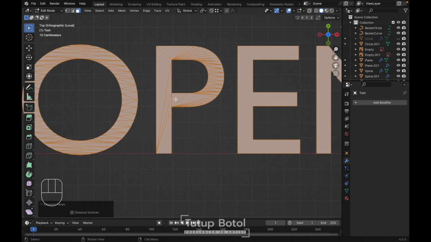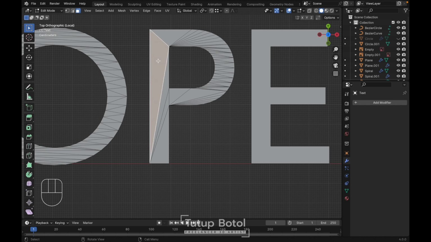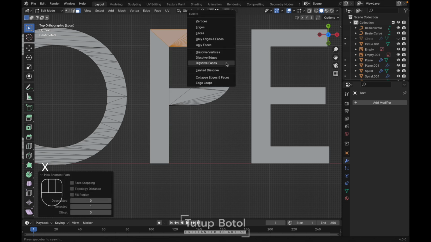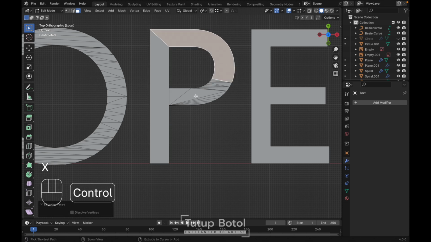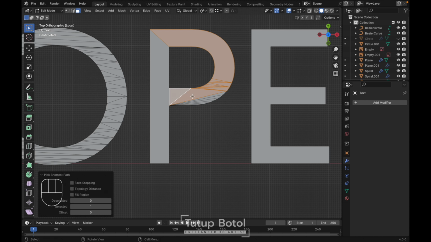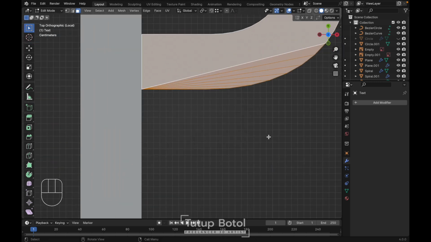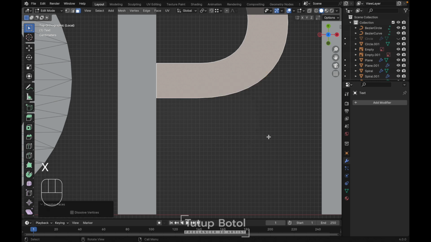Okay, and then we're gonna just click like this and hold Control like this. X, dissolve face, do the same over here, dissolve face, hold Control, put it here, dissolve face, just click like this, dissolve face.